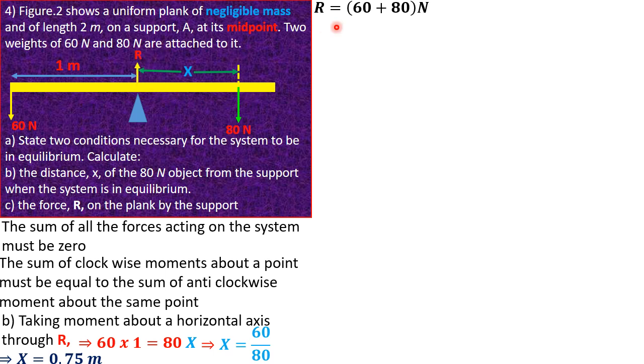So the upward force is going to be R. It has to be equal to the sum of these two forces, that is 80 plus 60, which gives us an answer of 140 newtons. Great. That's it, guys.